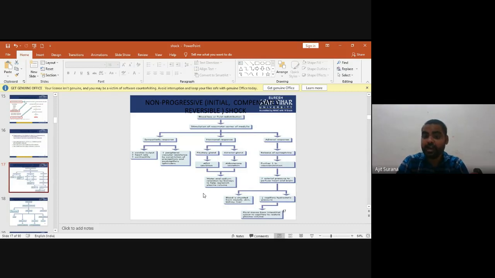The second one is the hormonal response. It acts on the pituitary gland and adrenal gland, due to which there is ADH secretion from the pituitary gland, or aldosterone secretion from the adrenal gland, due to which water and sodium retention by the kidney helps replenish plasma volume.